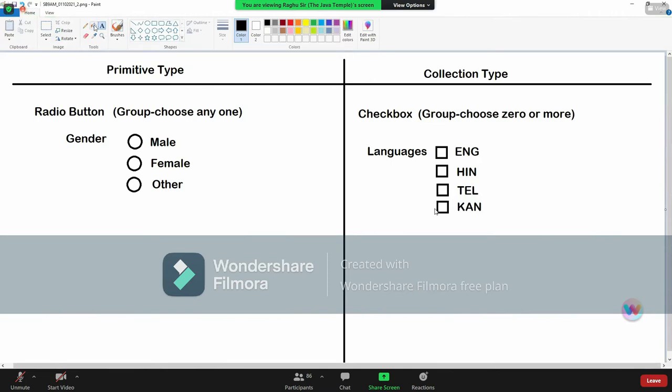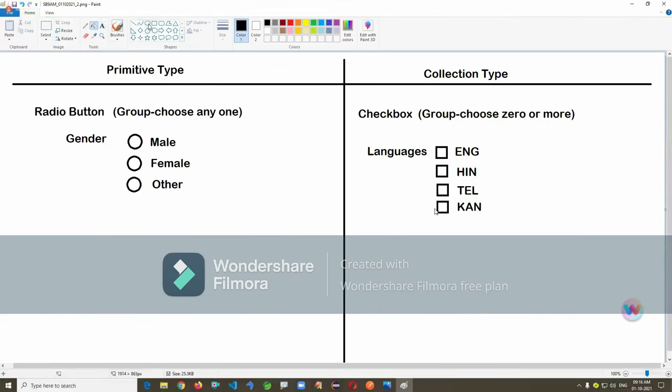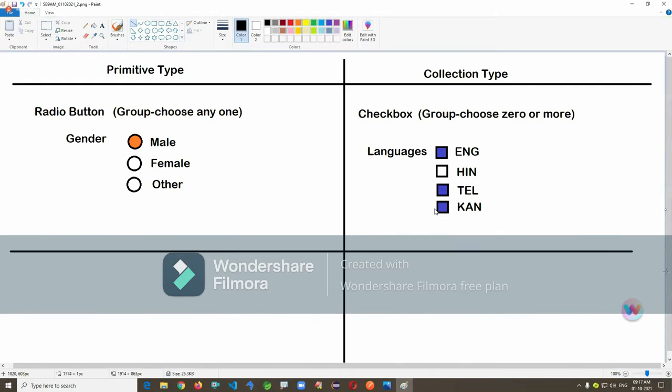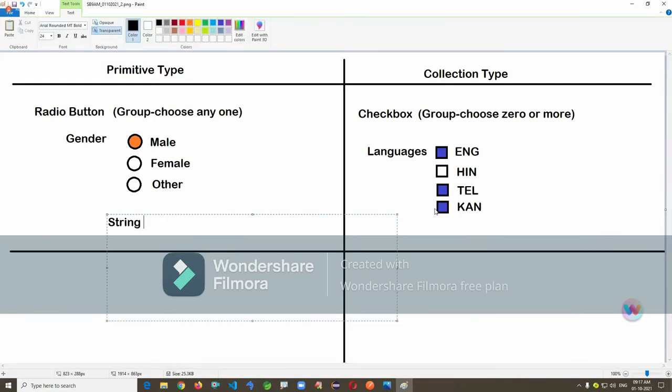Okay, so here, radio button, you can choose any one. But checkboxes, of course, you can select multiple. Now, again, I'm writing in the code: string gender is equal to something, like the value will be male. It's a string variable, it's a primitive type.